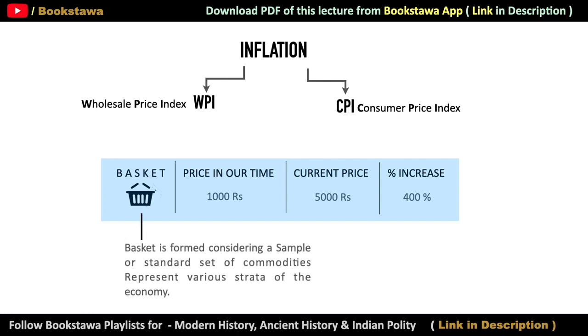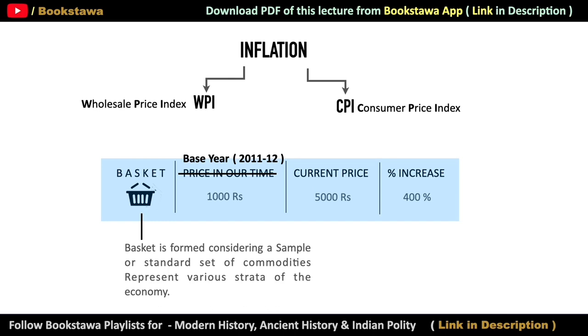See, the governments of our country first make a list of those commodities which are commonly used in our homes. This standard set of commodities is called a basket. Apart from this, the government also needs a reference point to measure inflation, by comparing which it is decided how much today's prices have increased as compared to the past, which in our example was grandfather's time. This reference year is called the base year, and the base year used in our country today is 2011 to 2012. As we can understand, it is not a calendar year but a fiscal year, that is, starting from April of 2011 till March of 2012.